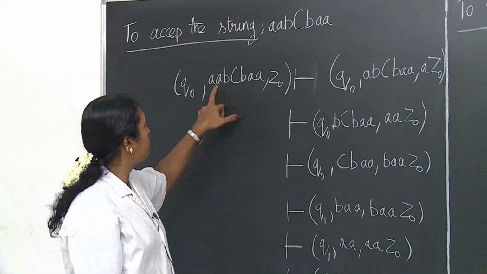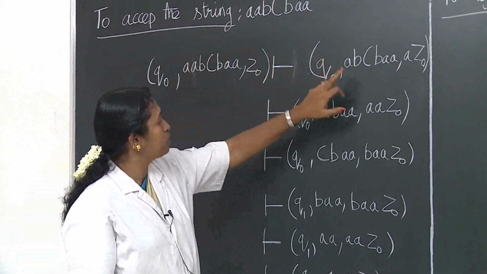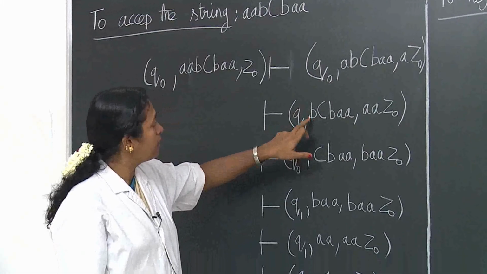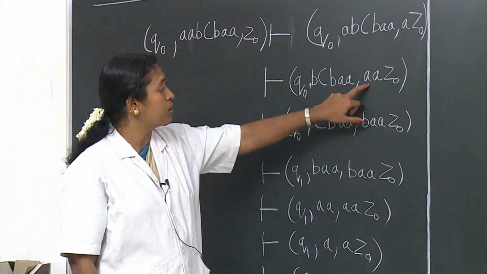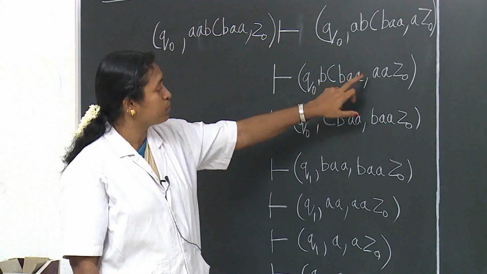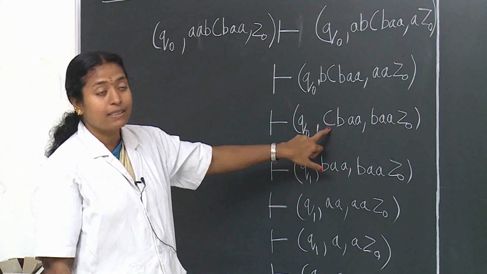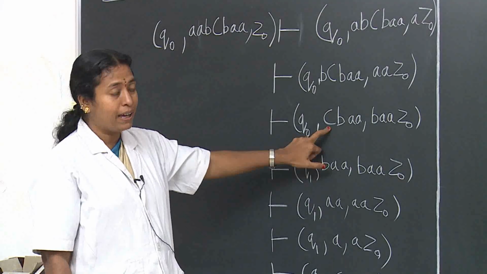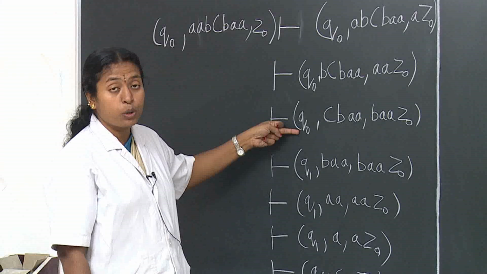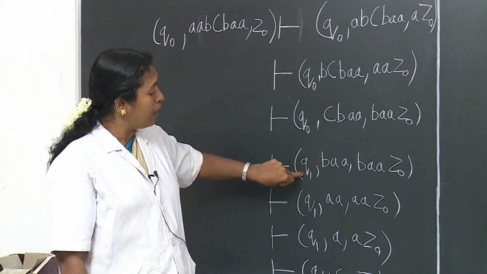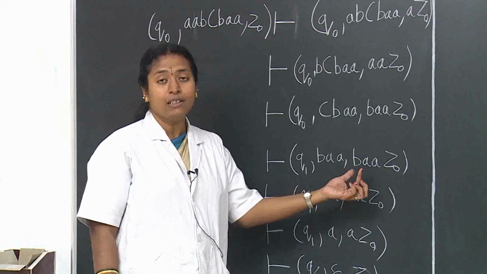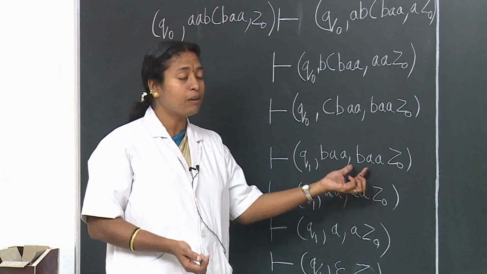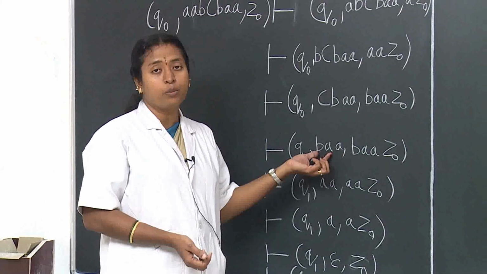Here we are pushing the symbols. The A is pushed onto the stack. Again the next A is pushed onto the stack. Lastly the B is pushed onto the stack. When it reaches the C, it stops there and goes from state Q0 to Q1. Now it will be popping the data on the stack by comparing it with the data on the input tape.